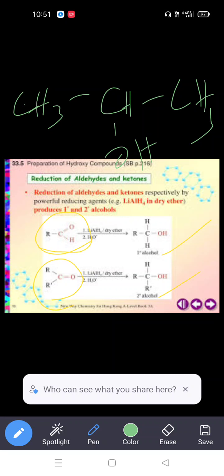and aldehydes in this process give primary alcohols as the product. So these are some of the preparation methods of alcohols.